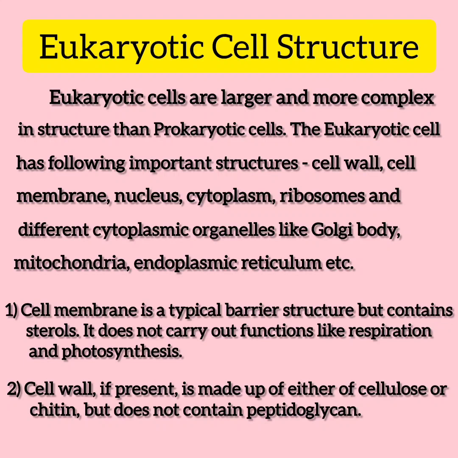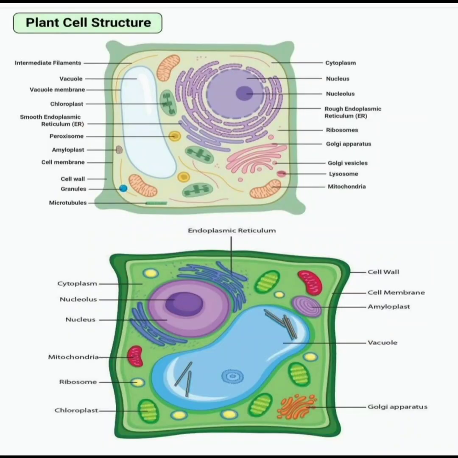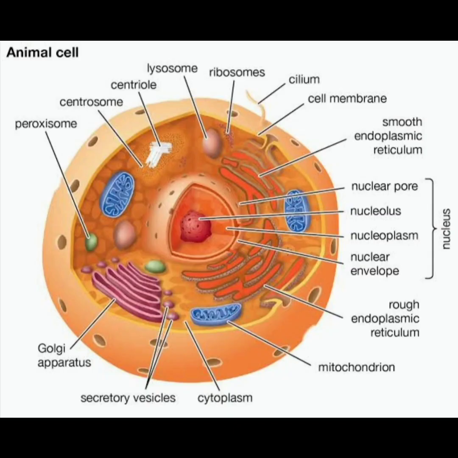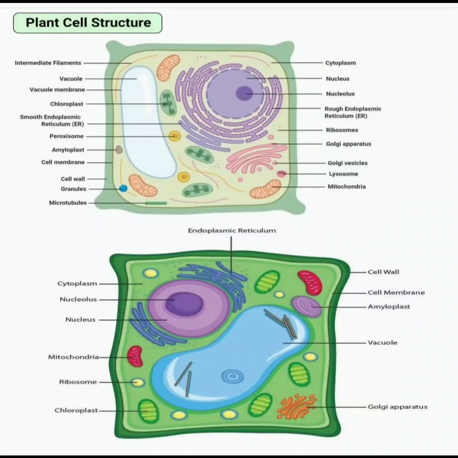First is the cell membrane. It is a typical barrier structure but contains sterols. It does not carry out functions like respiration and photosynthesis. Then next, the cell wall, if present, is made up of either cellulose or chitin but does not contain peptidoglycan. The eukaryotic cell cytoplasm shows cytoplasmic streaming. Cytoplasm contains many organelles like mitochondria, Golgi body, lysosomes, endoplasmic reticulum, and chloroplasts in some.